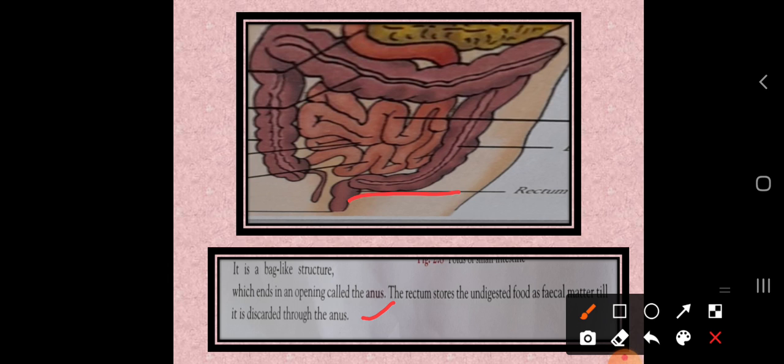You can see here, this is the connection between the small intestine and the large intestine. The food travels through the large intestine, and when the assimilation process is completed, we have to remove the undigested food from the large intestine. So we have the anus. Which part is it? It is the anus, and the rectum stores the undigested food. This process takes place over 24 hours. Whatever undigested food is there will be stored in the rectum.